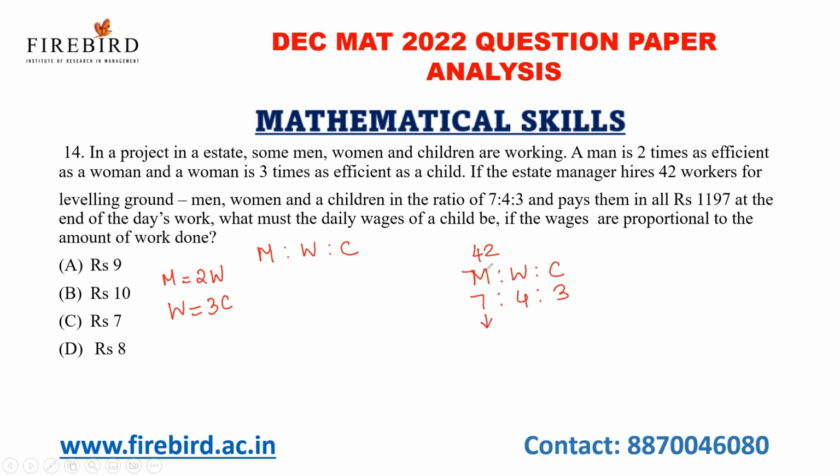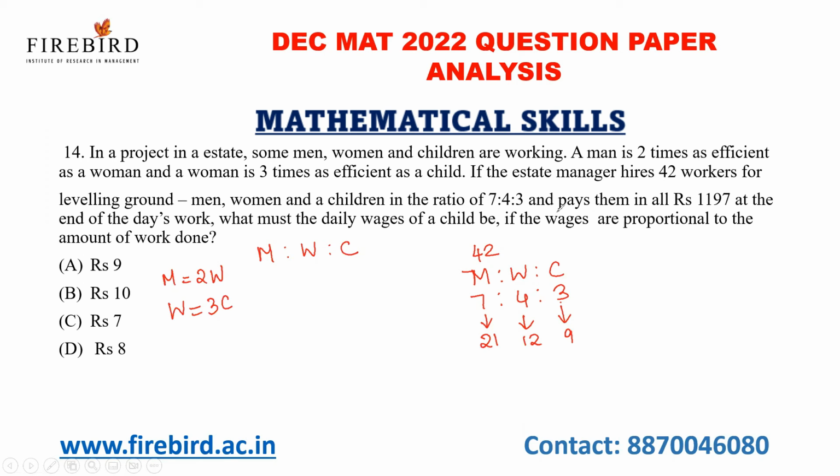So if I divide 42 in this ratio, 7 plus 4 plus 3 is 14. 42 by 14 is 3. So 3 is the ratio unit, and 7 into 3 is 21. 4 3s are 12. 3 3s are 9. Now,